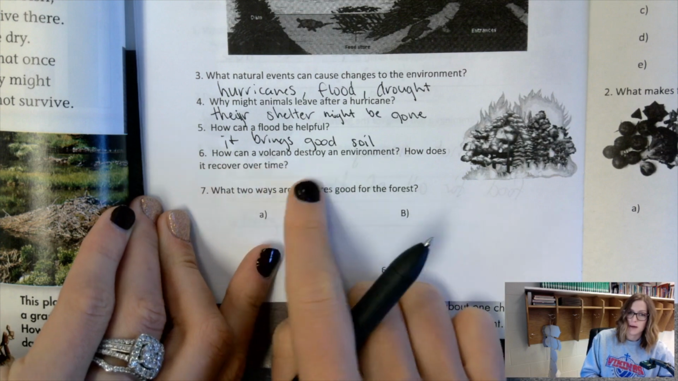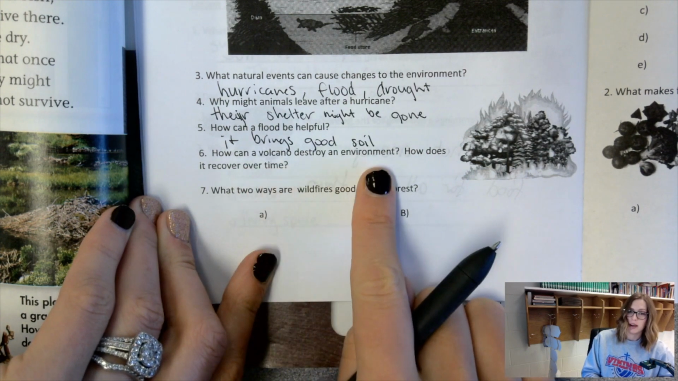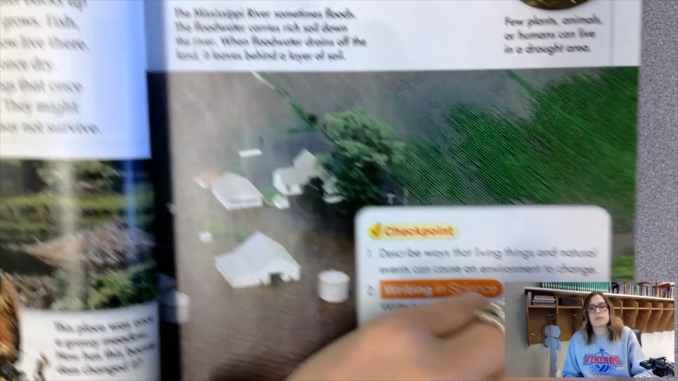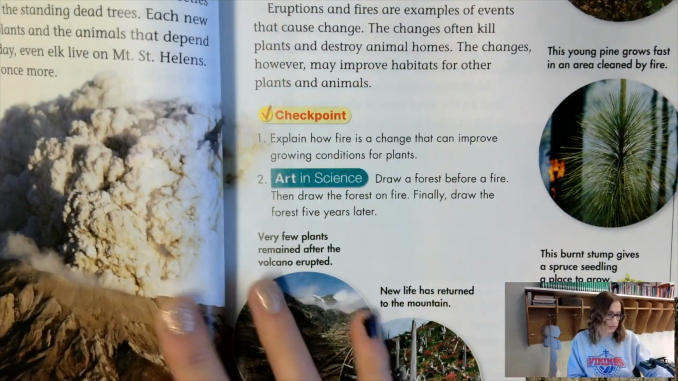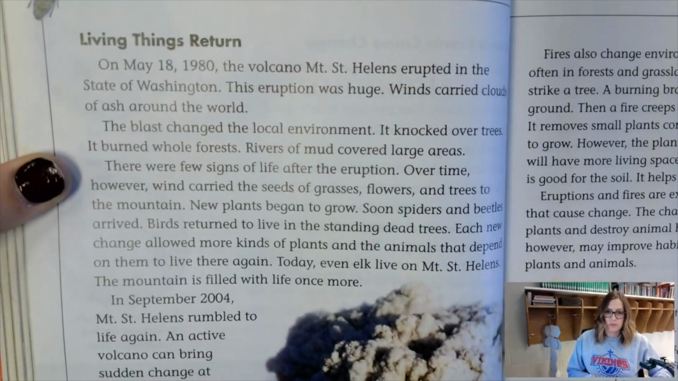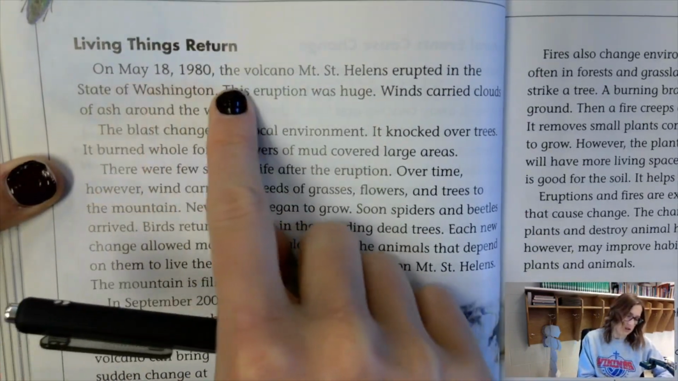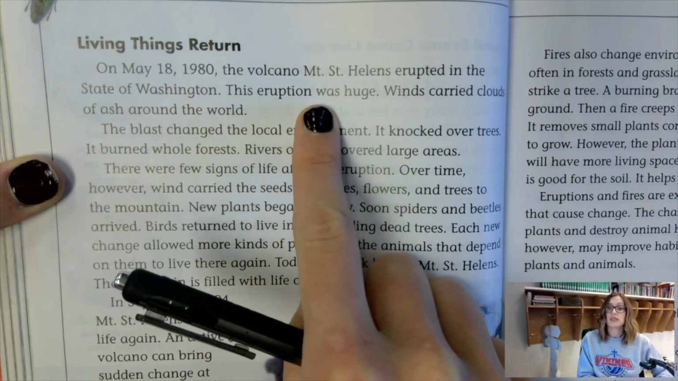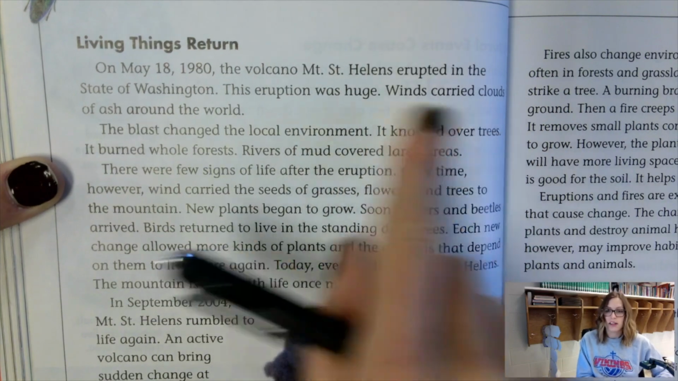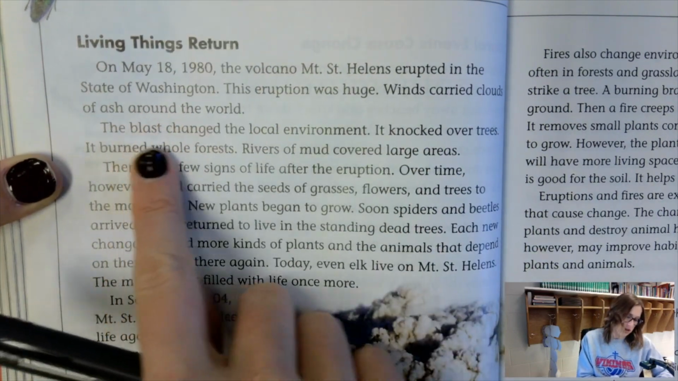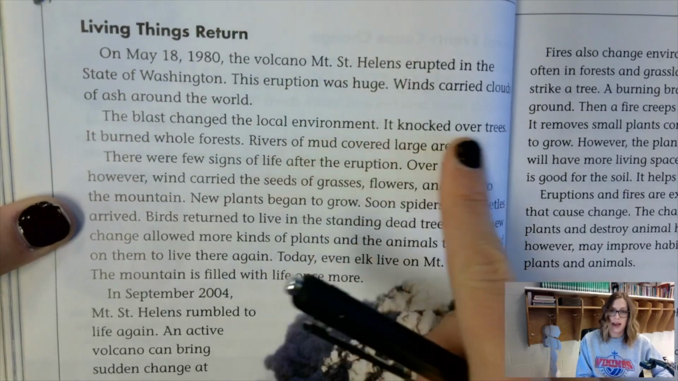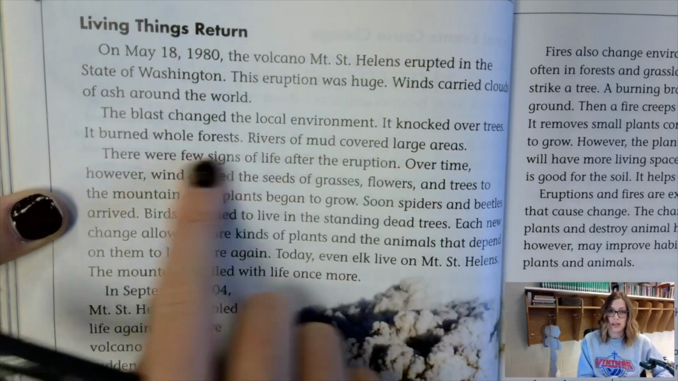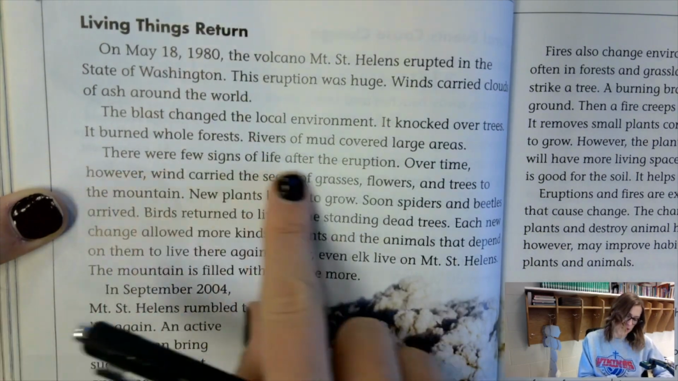On the next page, we're going to talk about volcanoes. How can a volcano destroy an environment, and how does it recover over time? Living things return. On May 18, 1980, the volcano Mount St. Helens erupted in the state of Washington. This eruption was huge. Winds carried clouds of ash around the world. The blast changed the local environment. It knocked over trees. It burned whole forests. Rivers of mud covered large areas. There were few signs of life after the eruption.